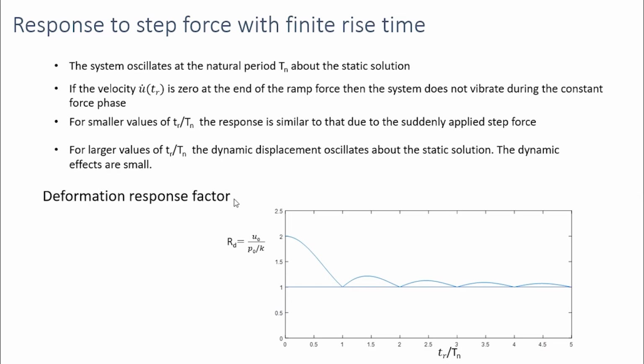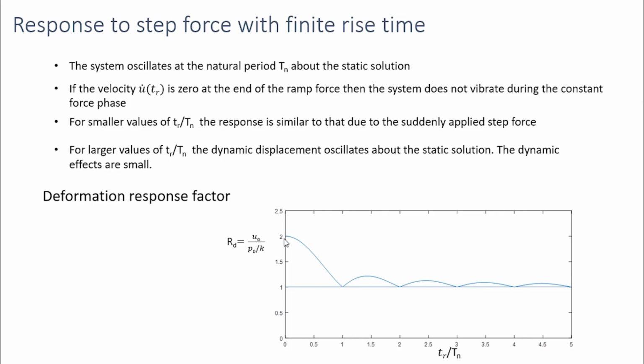The deformation response factor is the maximum amplitude divided by the static response. As we can see, this is plotted for different values of rise time, that is Tr by Tn. As we have seen earlier, when the rise time is 0, this is equal to the suddenly applied force, and this deformation response factor is 2.